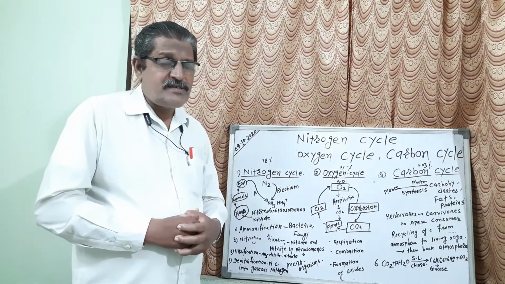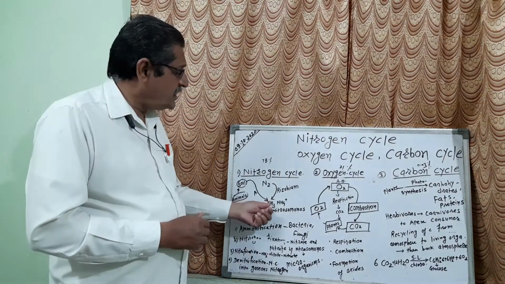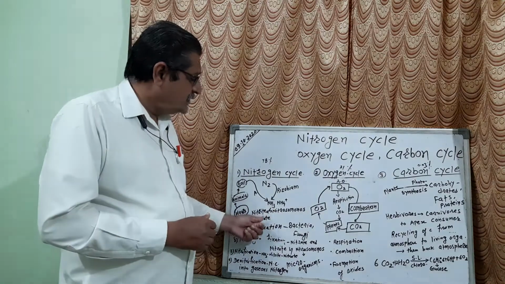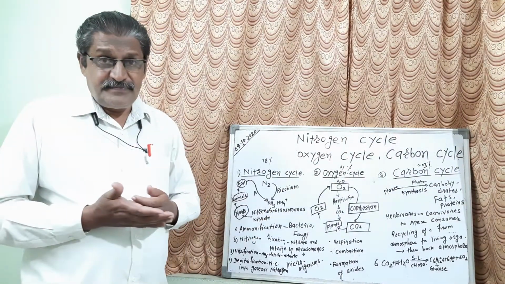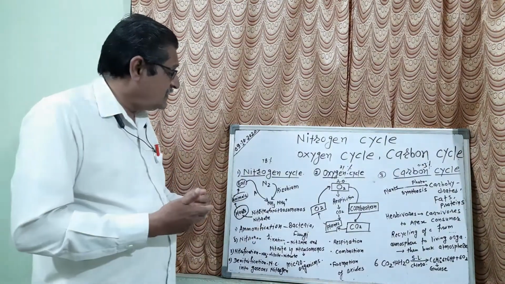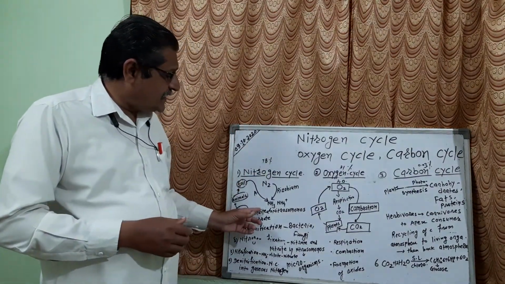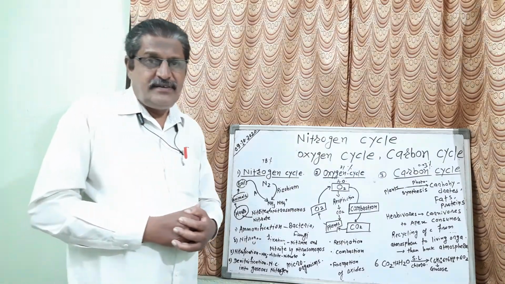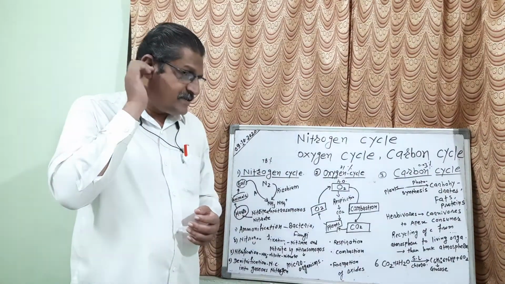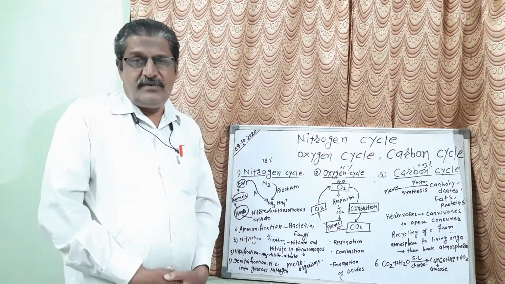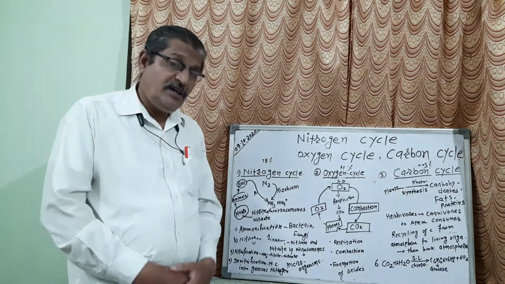Now what happens when it is converted into ammonia or ammonium? In the next process, this ammonia and the other content is converted into nitrite and nitrate. All this process takes place in the soil.